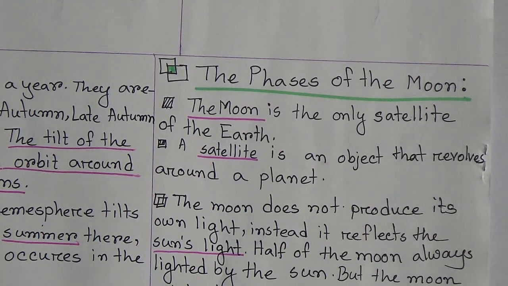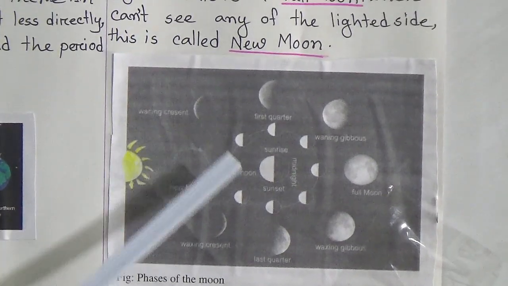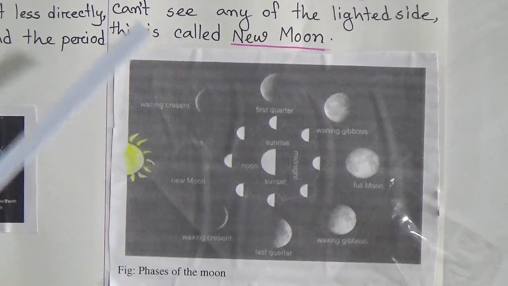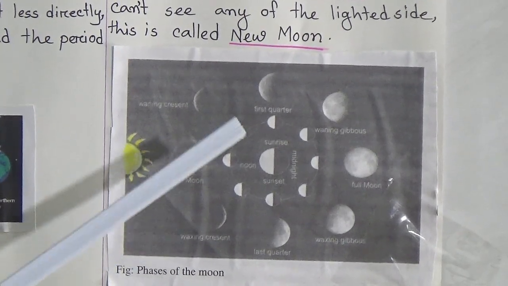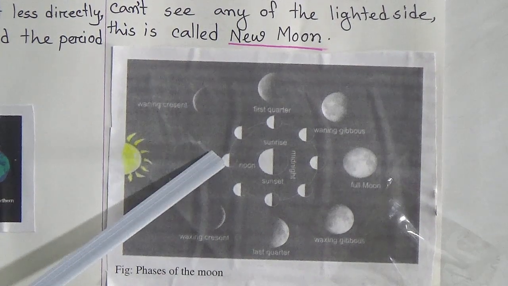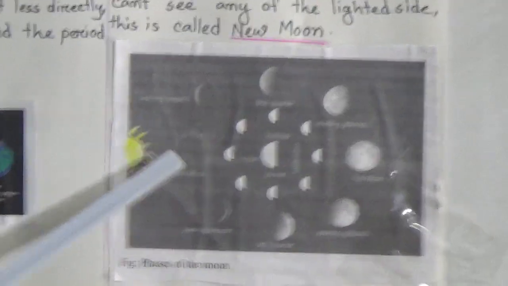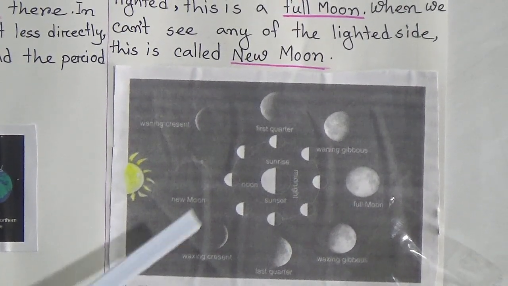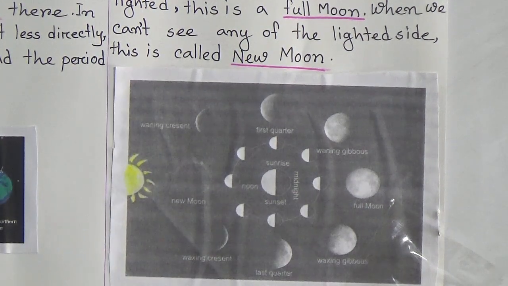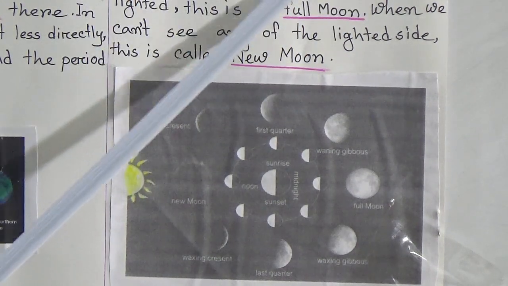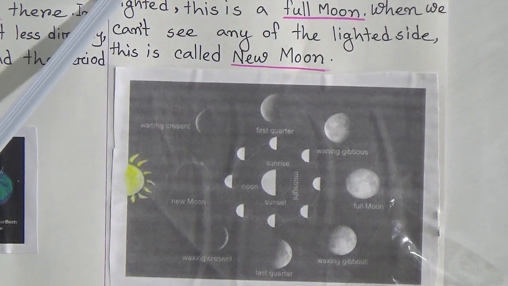Now see this picture. This is the sun and these are the phases of the moon, and this is the earth. The moon does not produce its own light. Instead it reflects the sunlight. Half of the moon, see the figure, half of the moon is always lighted by the sun, but the moon orbits the earth. The area of the lighted side facing the earth changes. These changes cause the phases of the moon.